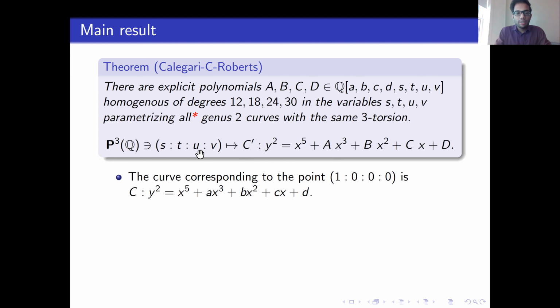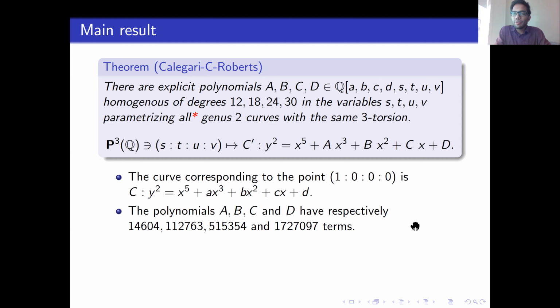The fiber over the point s equals 1, t, u, v equals 0 is exactly this curve. This is why I said to think about little a, b, c, d as giving the Weierstrass coefficients of the original curve. In fact, all the genus 2 curves that we will talk about today are going to be of this shape. We will call the shape y squared equals suppressed quintic, basically because the right hand side is a monic degree 5 polynomial with no x to the 4 term.